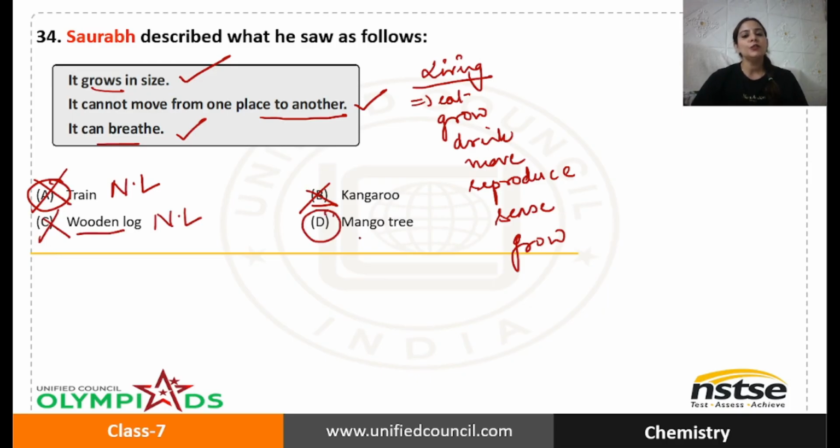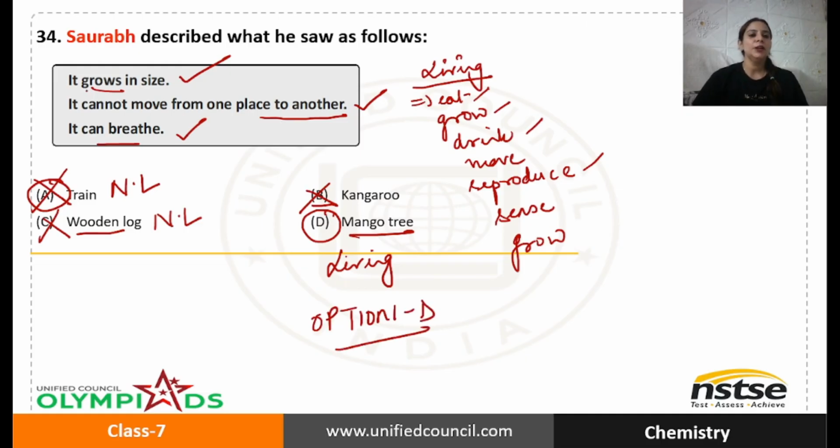Option D says mango tree. Mango tree, all the plants, they are living. They eat, they grow, they take in water, they reproduce, they give rise to new plants, they do everything, but they cannot move. So that is why option D is the correct answer, because plants cannot move from one place to another, but they can grow in size and they can breathe also.